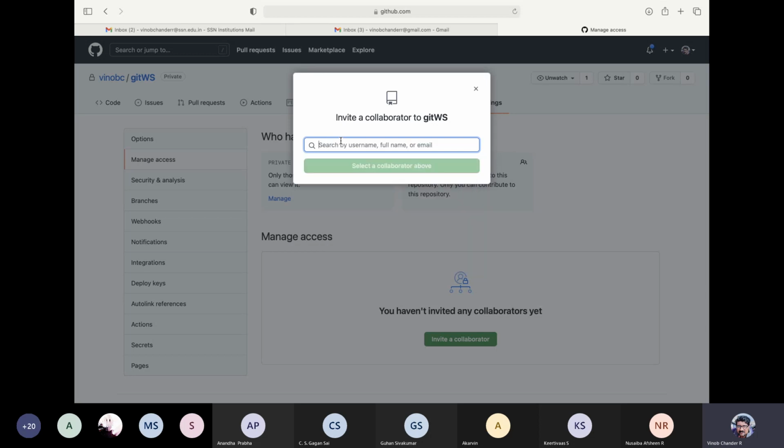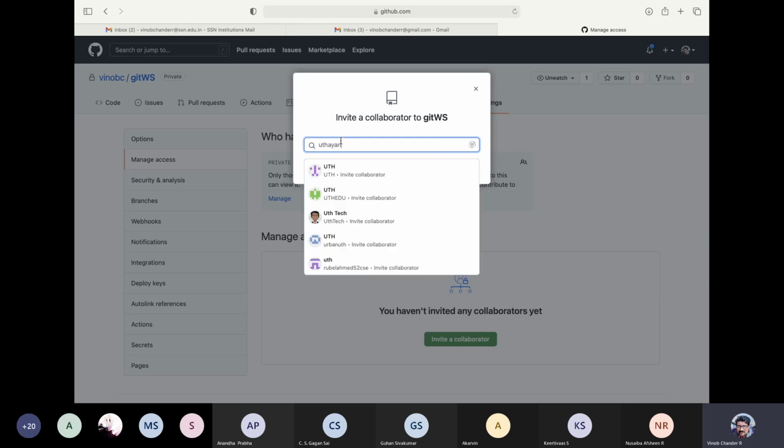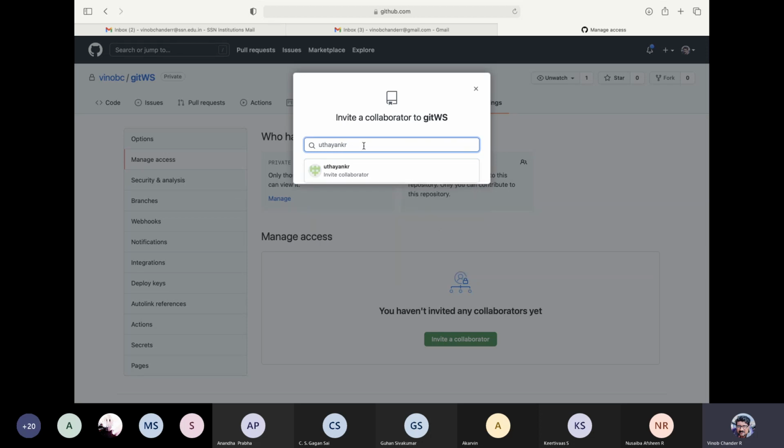Okay, so now say for example, let me add my colleagues here. I don't know if Udayan sir is this one, so let me just type the entire email. Udayan KR, yeah, KR is coming up.